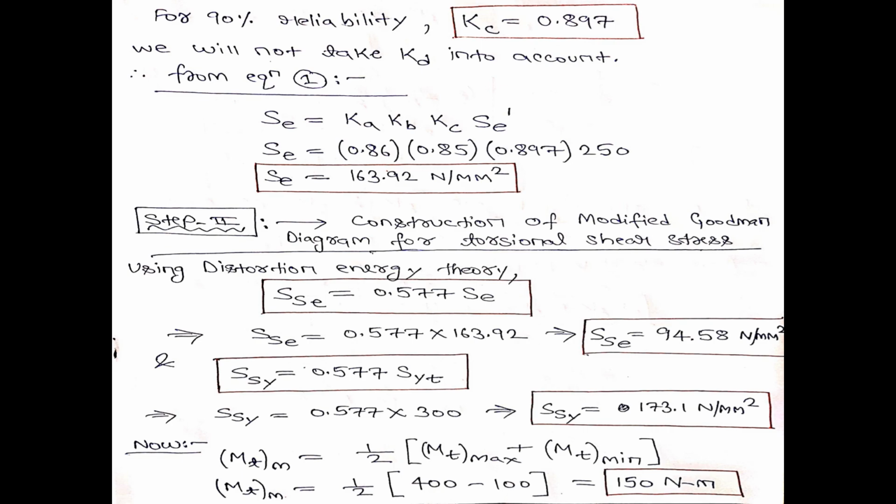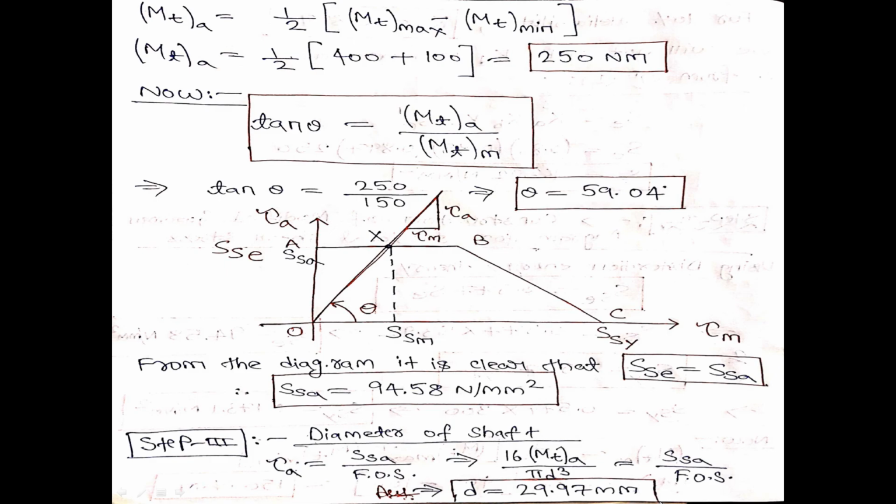Mean torque is what? Mean torque is half of maximum torque plus minimum torque. Maximum torque is 400, minimum torque is minus 100, so plus minus minus. So mean torque is half of 400 minus 100, which is 150 Newton meter.